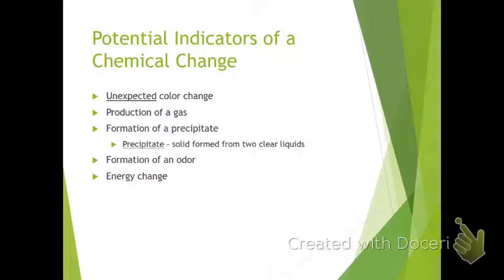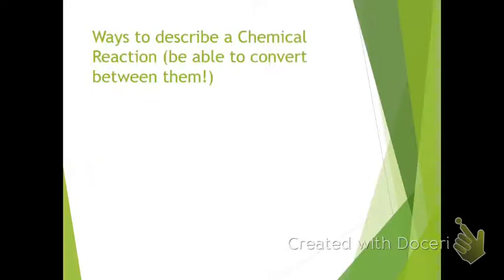We can also have energy changes in the form of light and sound being released. So if we think of an explosion, we have energy being released in the form of light and sound. That's an energy change. So whenever we do have one of these chemical reactions, we can describe that in a few different ways. And you do need to be able to convert between these different forms. The first form is what we're probably the most used to seeing, and that's in a formula or an equation where we have all of our different chemical formulas in there with the states of matter, reactants, yield, our products, with that arrow representing the yields.